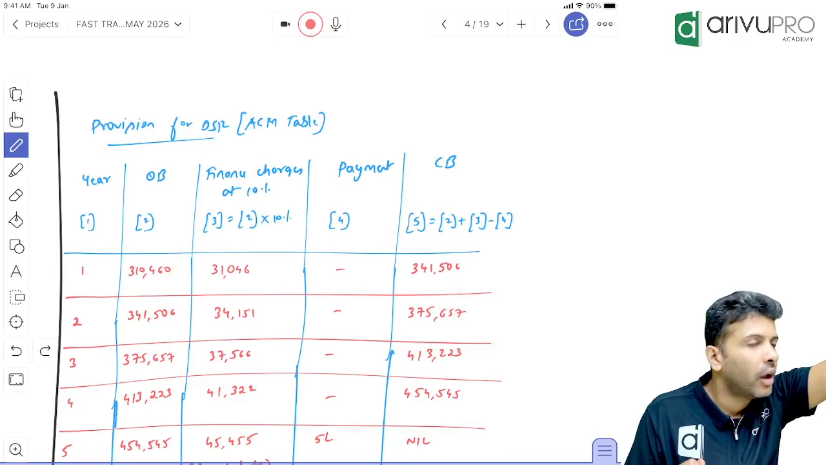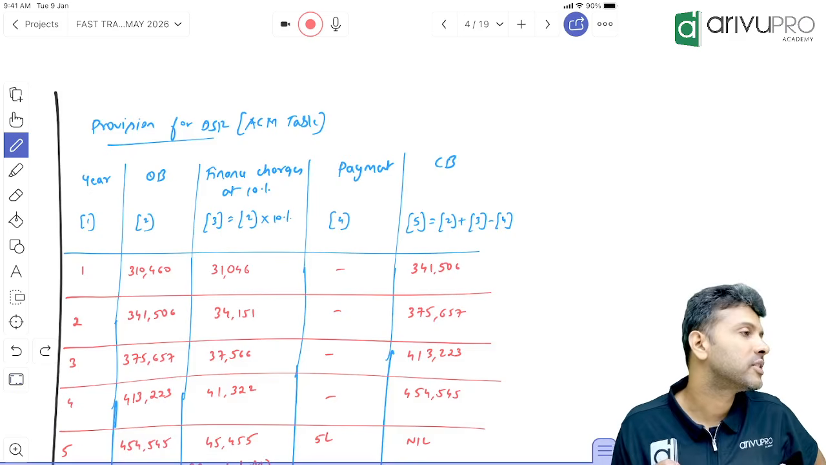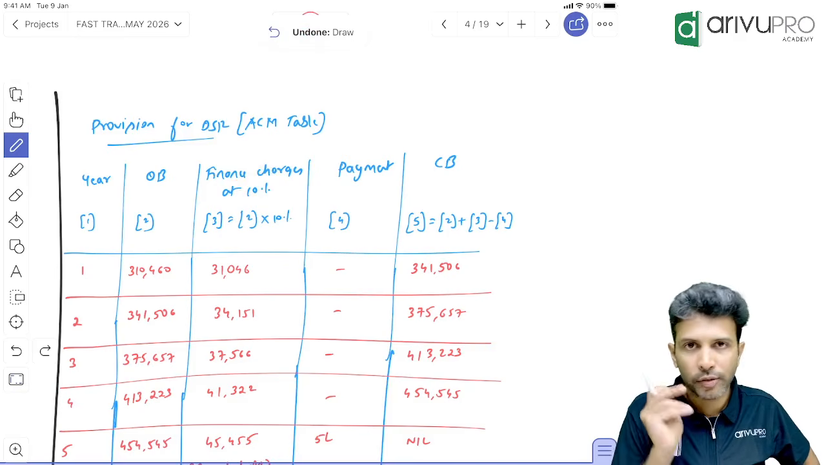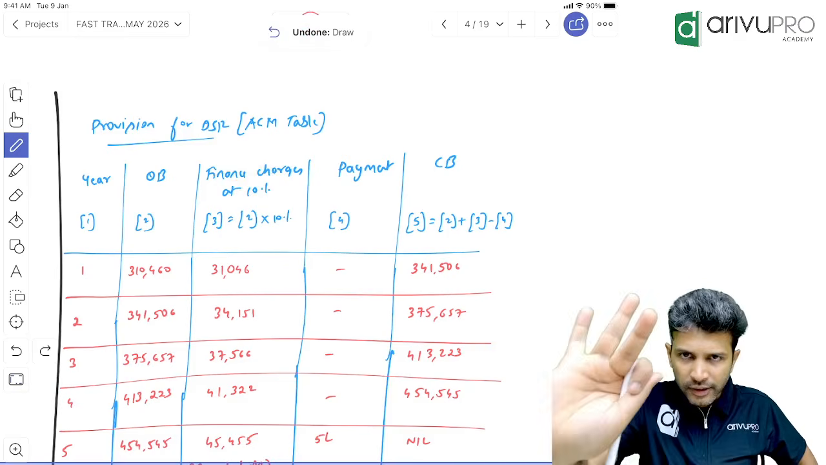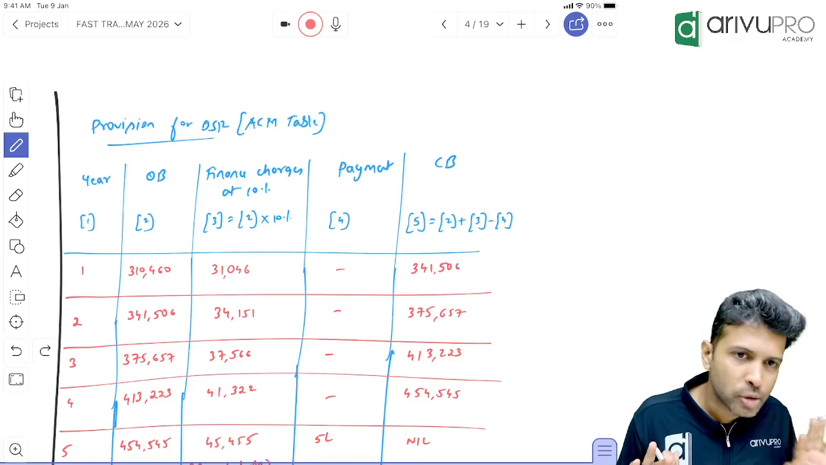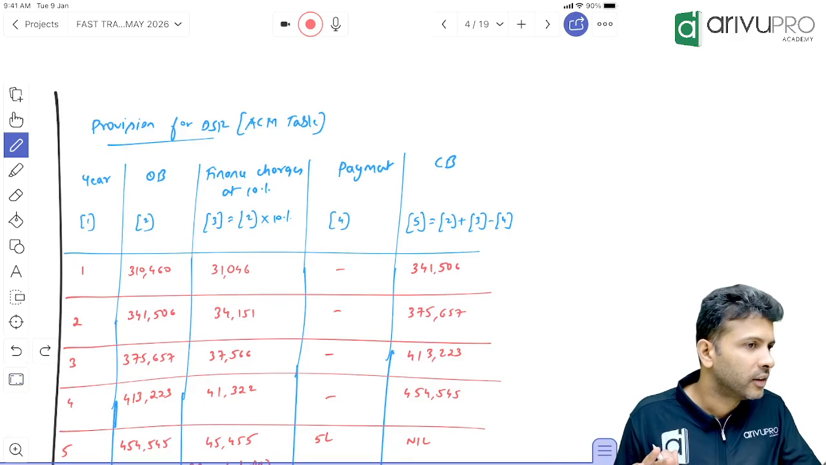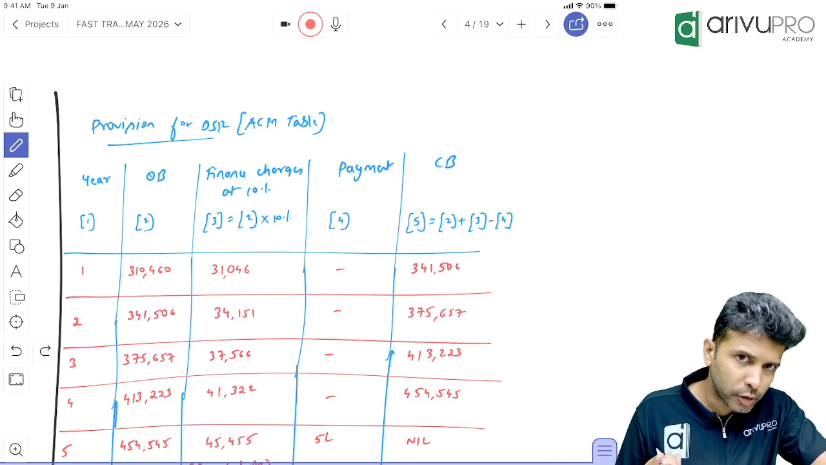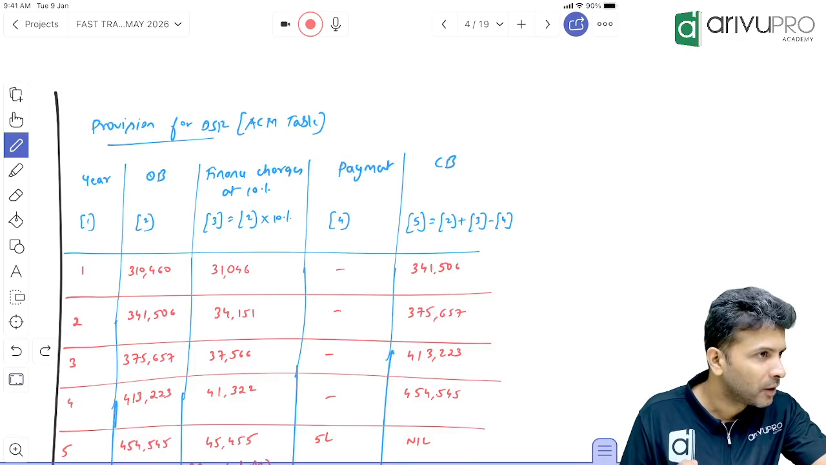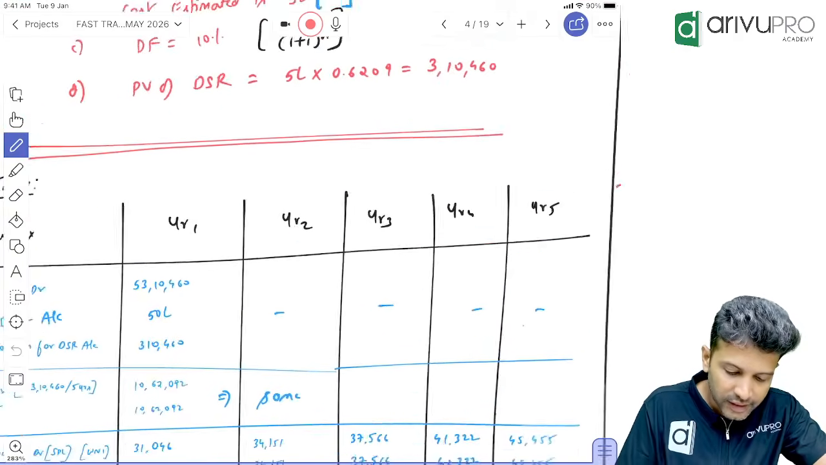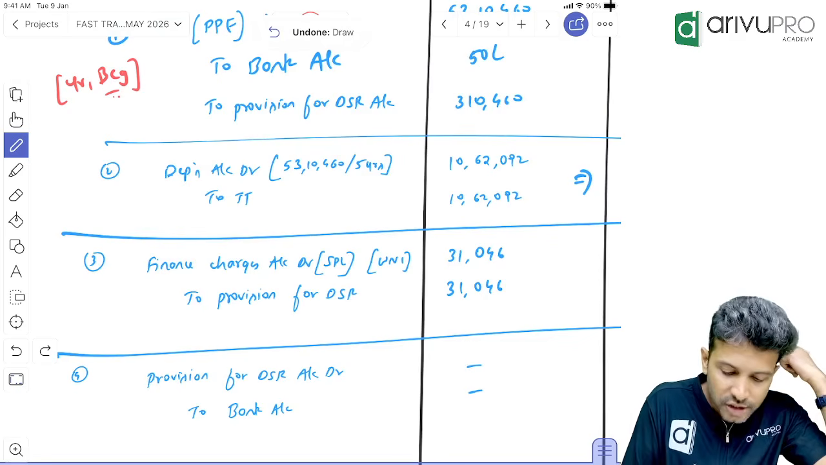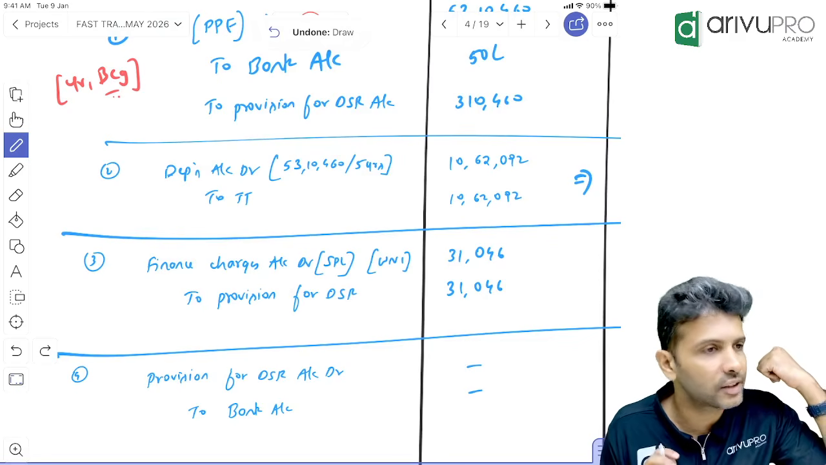And now tell me the journal entry based on this. Finance charges. If you are confused, finance charges is an expense. Nominal account rules say expense to be debited. So what is the journal entry? Finance charges account debit. Have you settled this? No, you are not settling finance charges. You are settling provision. So the journal entry will be what? Finance charges account debit to provision for DSR. This is the journal entry for each year ka interest charges.